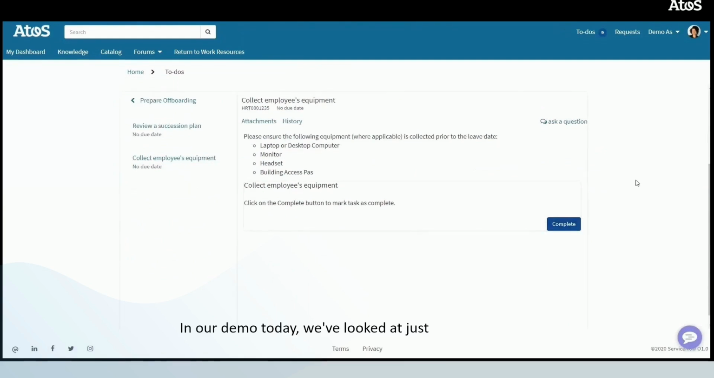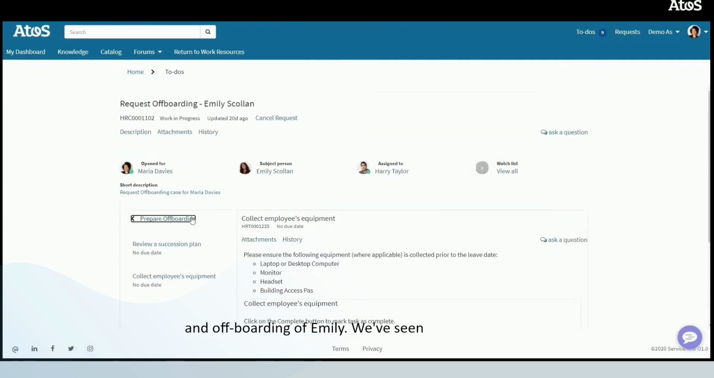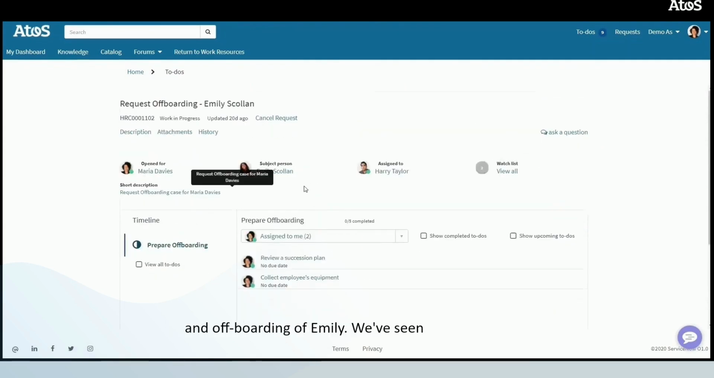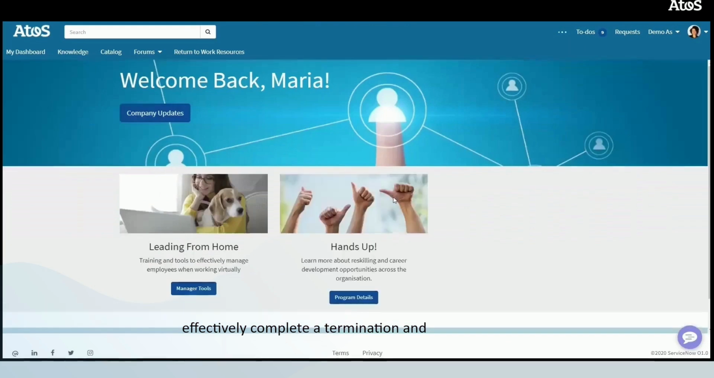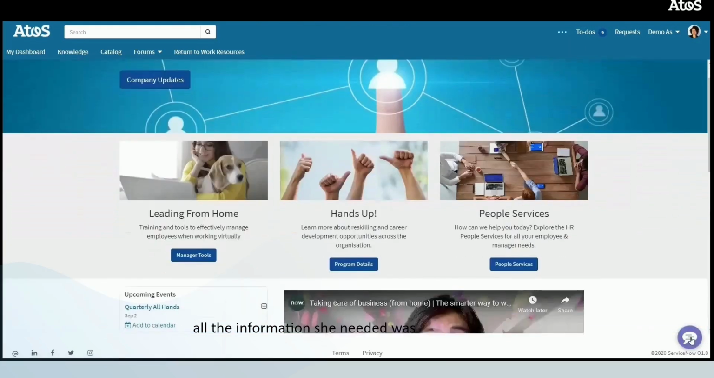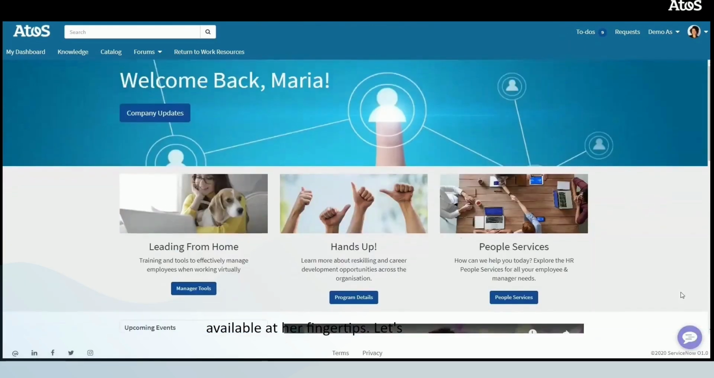In our demo today, we've looked at just one HR process, which was the termination and offboarding of Emily. We've seen how the experience is seamless for all involved and how the digitally driven Employee Experience Centre enables a seamless and real-time service. The virtual agent allowed Maria to effectively complete a termination, and all the information she needed was available at her fingertips. Let's summarise the benefits of this solution.